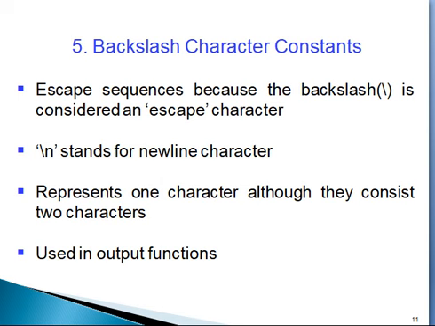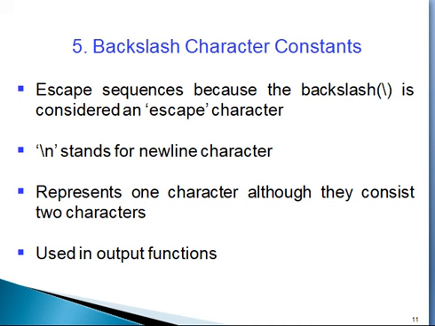Fifth one, backslash character constants. In C language, some backslash character constants are there. These are escape sequences because the backslash is considered an escape character. Backslash n stands for new line. It represents one character although it consists of two characters.